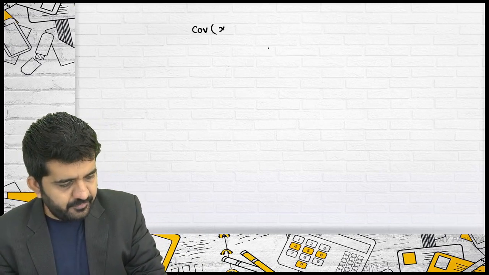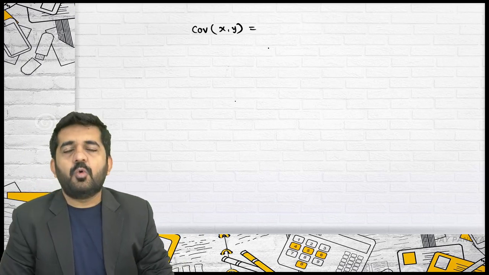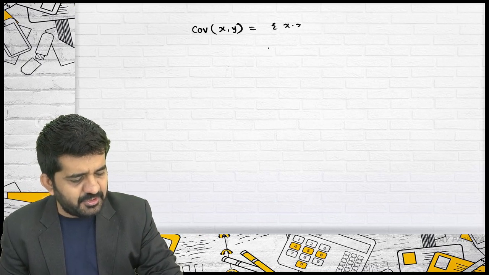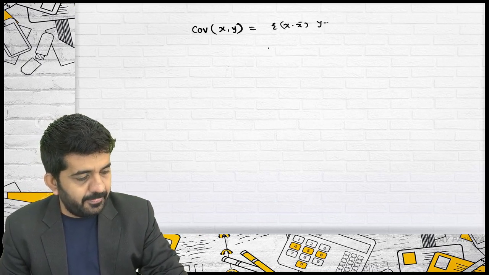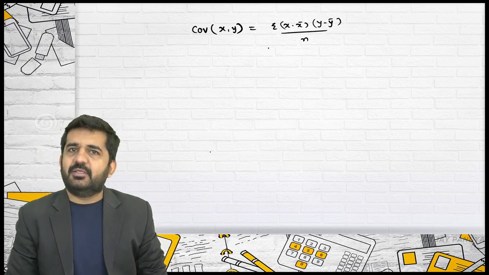I will be explaining in this lecture two more concepts. One is covariance between x and y. How can it be found out? Covariance between x and y is sigma (x minus x bar)(y minus y bar) upon n.